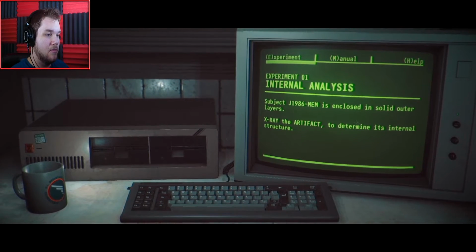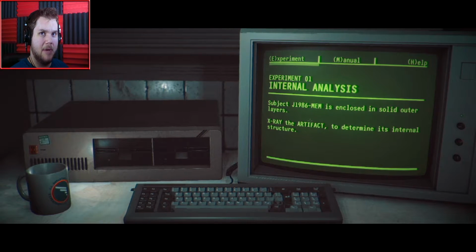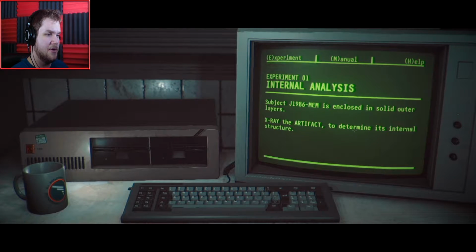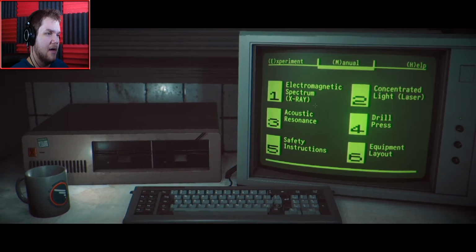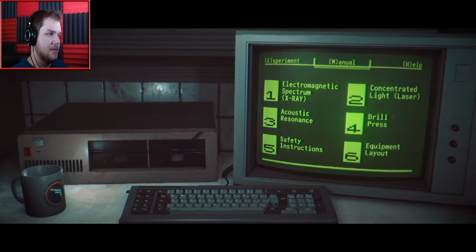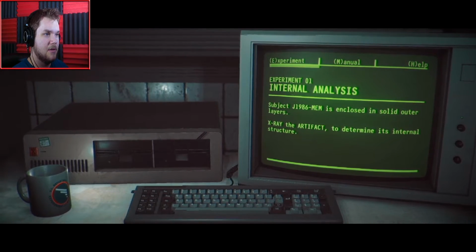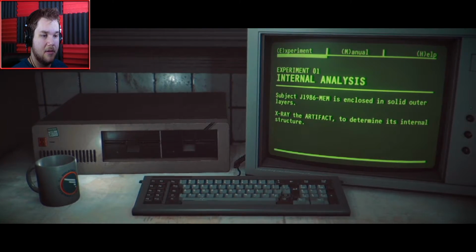Okay, so we've got to launch a bunch of experiments here. Subject J 1986-MEM is enclosed in solid outer layers. X-ray the artifact to determine its internal structure. All right, let's take a look at the manual real quick. Electromagnetic spectrum, acoustic resonance, blah blah blah. All right, so I'm guessing the numbers will choose the experiment I decided to go under. Internal analysis. Okay.